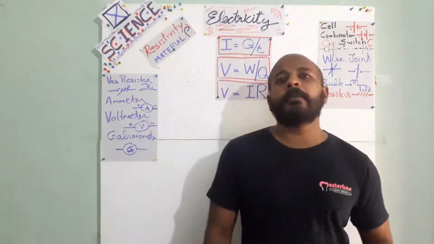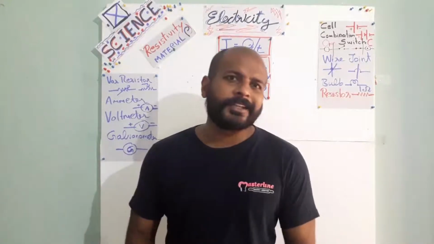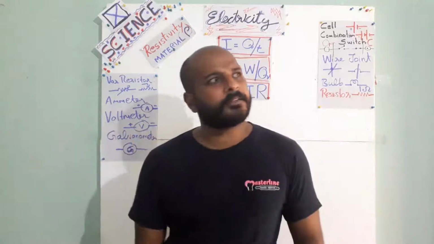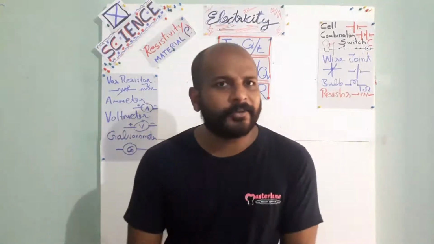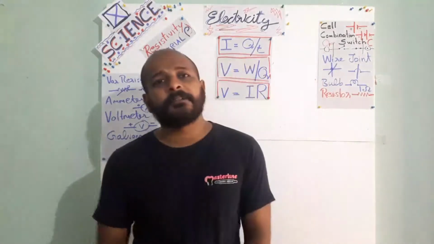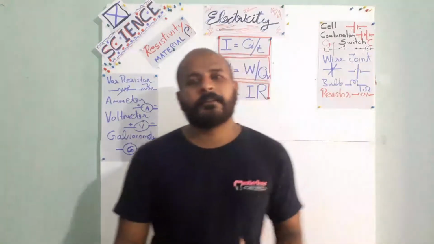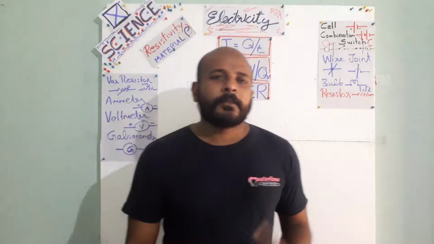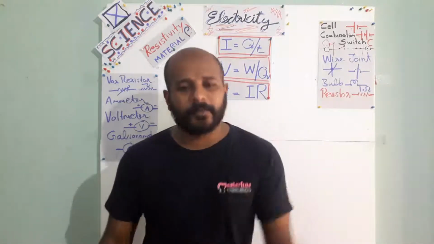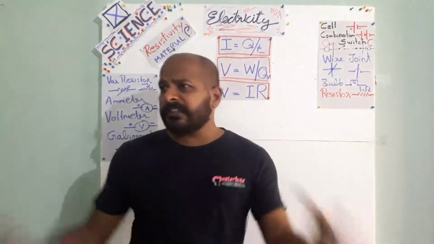So next one, what is a compound? I think you studied these things in 6th standard, isn't it? Compounds and elements. An element is in the purest form, which we cannot split. A compound means the combination of 2 or more elements. For example, water, carbon dioxide, sodium chloride, which we are eating, sodium plus chlorine, NaCl. It is called what? It is called a compound. A combination of 2 or 3 elements is called a compound. An easy example is water.